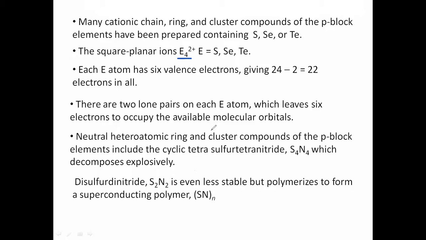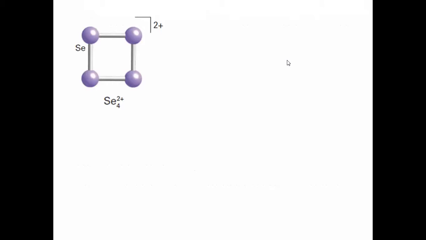A few are explained here, and we'll go for their structures. You see, this is Se4 2+. Sometimes they will ask a 1 mark question, a very simple question, and you should be able to write the proper answer. Se4 2+ is simply square planar. I draw the square, at each corner write selenium, put the whole thing in a bracket like this, and give 2 plus.